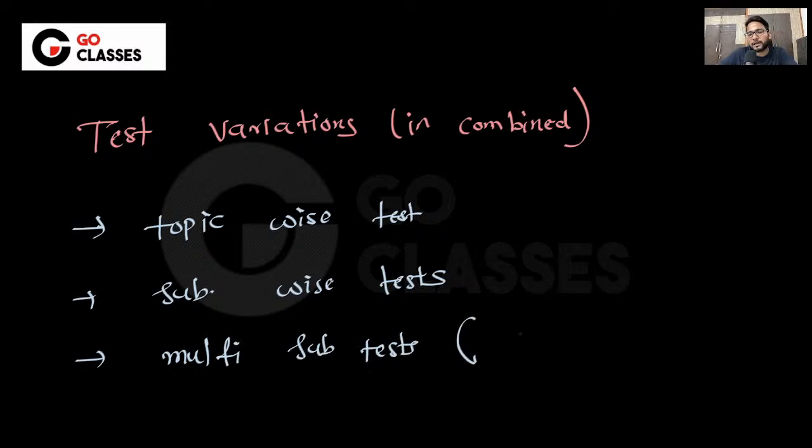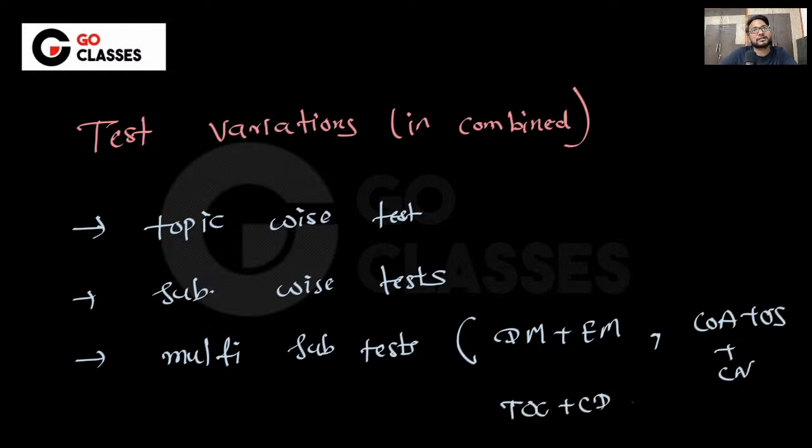For example, we have put a test for discrete mathematics and engineering mathematics. We have put a test for COA, OS, and if I remember correctly, CN. We have put a test for TOC, CD, and some other subjects, and we have put a test for CDS Algo.